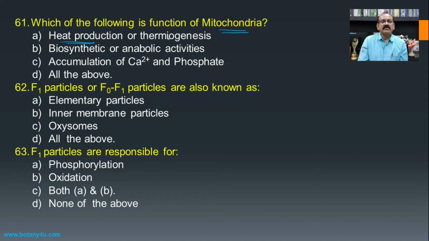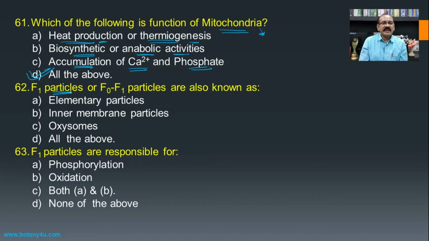Then, which of the following is a function of mitochondria? Heat production or thermogenesis, as the mitochondria is responsible for the generation and use of ATP molecules, and after the use of the ATP molecule there is production of heat, and hence it is known as thermogenesis. Then biosynthetic or anabolic activities, the different biosynthetic processes are carried out in the mitochondria. Then accumulation of calcium ions and phosphate is also carried out by the mitochondria, and hence all these three are the functions of the mitochondria.